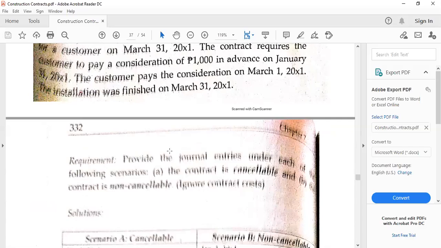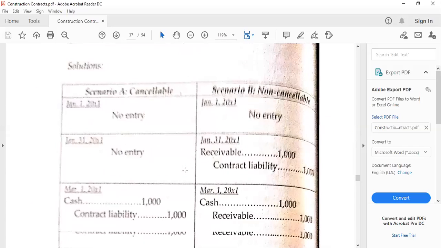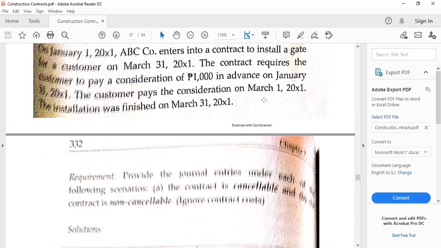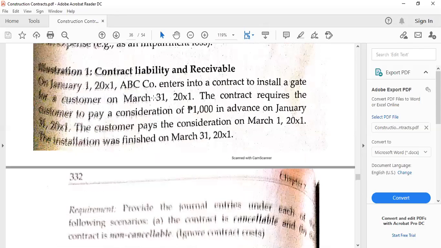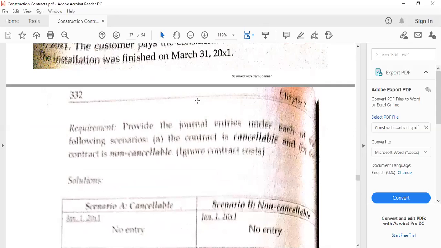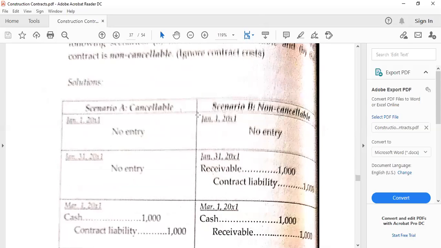If we go to the journal entries, I will just go directly to this one because anyway, we will be mentioning the details from this part. So for January 1, no entries are there. This is when the contract has been made. So no entries because no transactions clearly have been entered into that would affect the accounting elements.